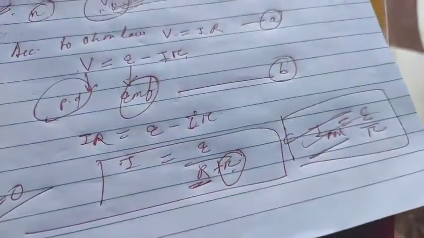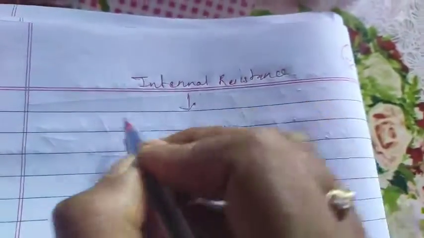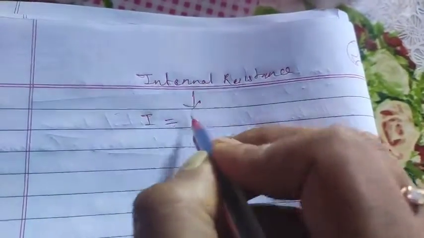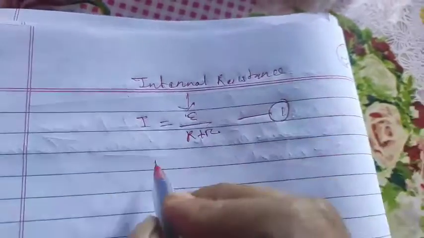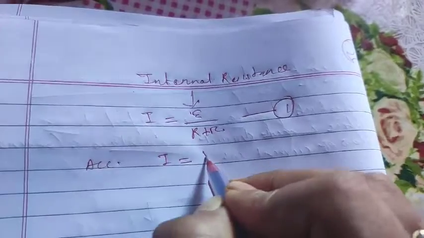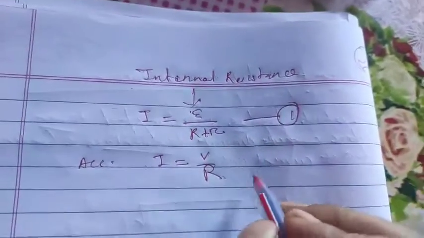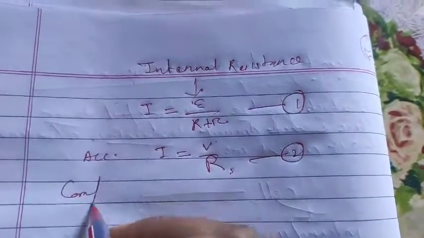Now our next aim, student, is to find out the internal resistance. How can I find it out? Now I have found I is equal to E by R plus small r. Suppose this is equation number 1. According to Ohm's law, what do you know? I equal to V by R, or you can write V equal to IR, no problem. So I equal to V by R, I know. This is equation 2.